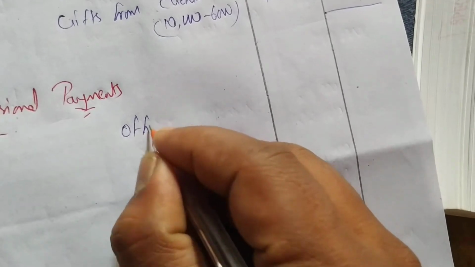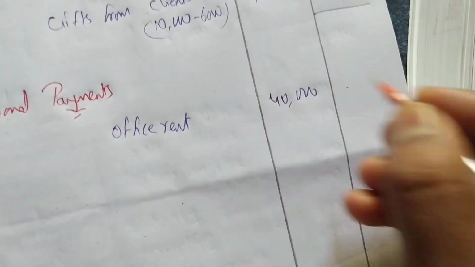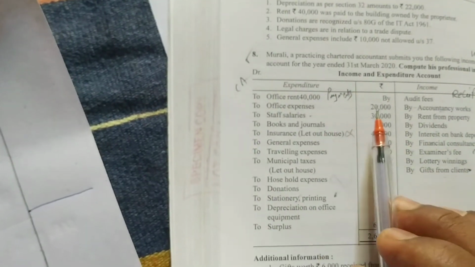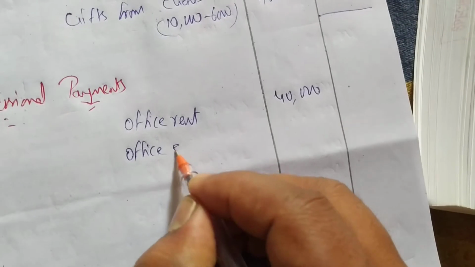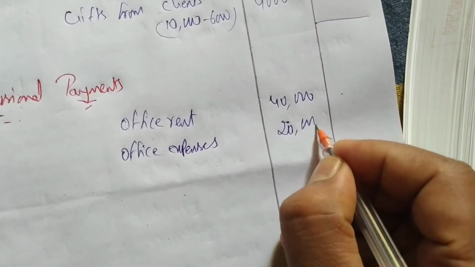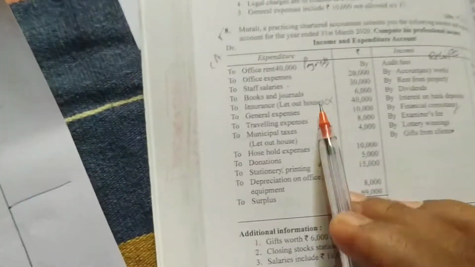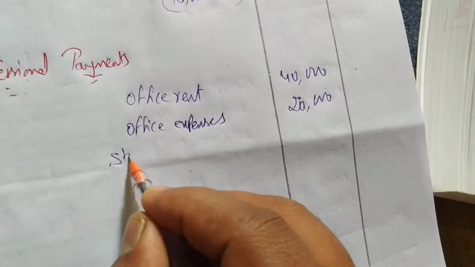Okay, so the first professional payment is office rent 40,000 in the inner column. Next we are having office expenses 20,000. After that we are having staff salary 30,000, but we have an adjustment for staff salary.